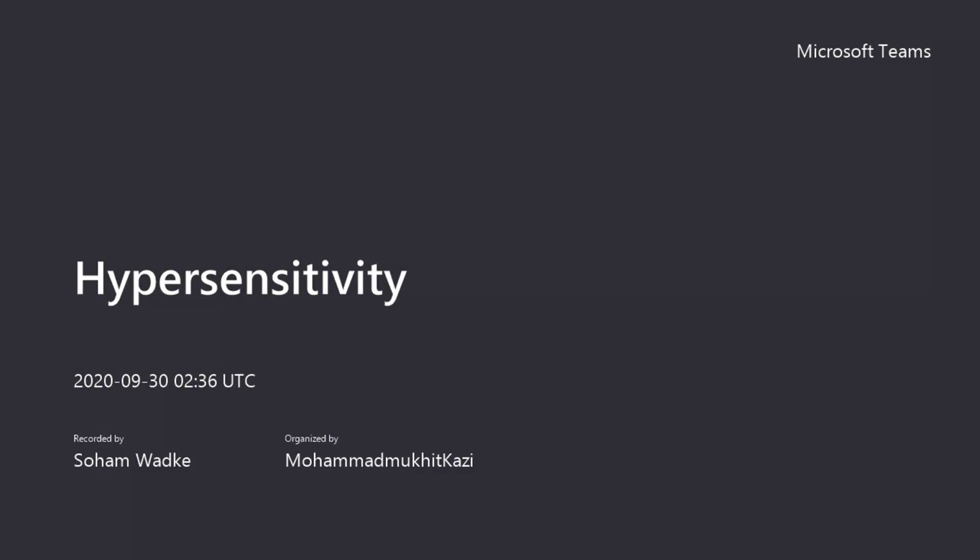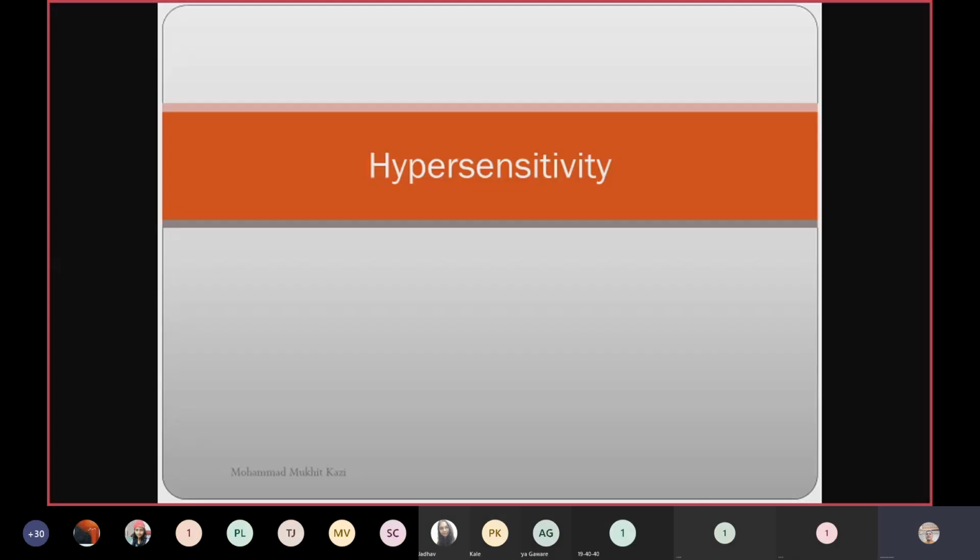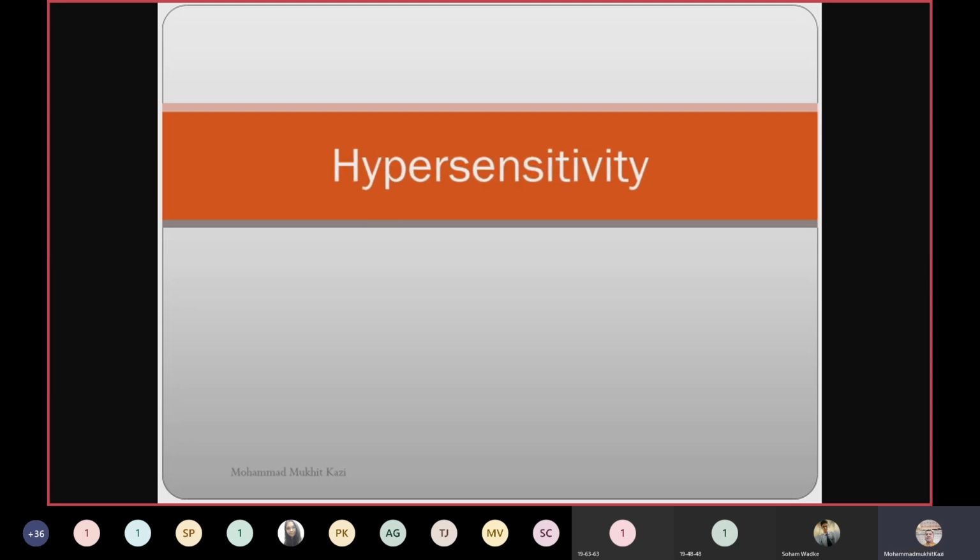In your professional life, you might see few cases who have shown some kind of hypersensitivity reactions. And what are the different mechanisms or treatment modalities in such cases? You must know. So this topic comes under the must-know. Today's topic is hypersensitivity, and we have come across immunity.